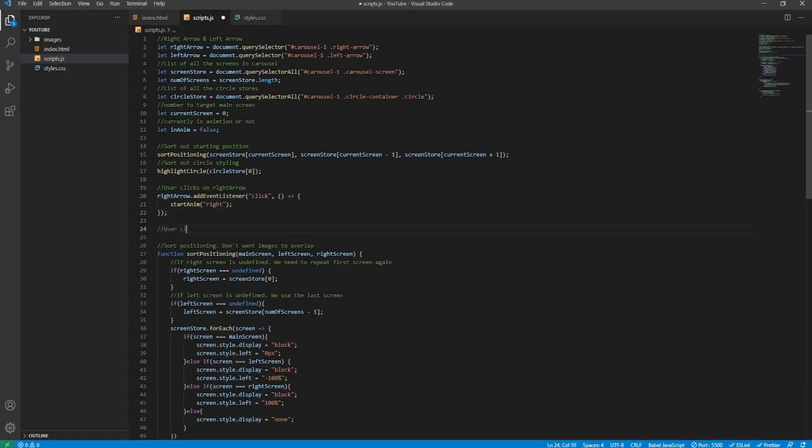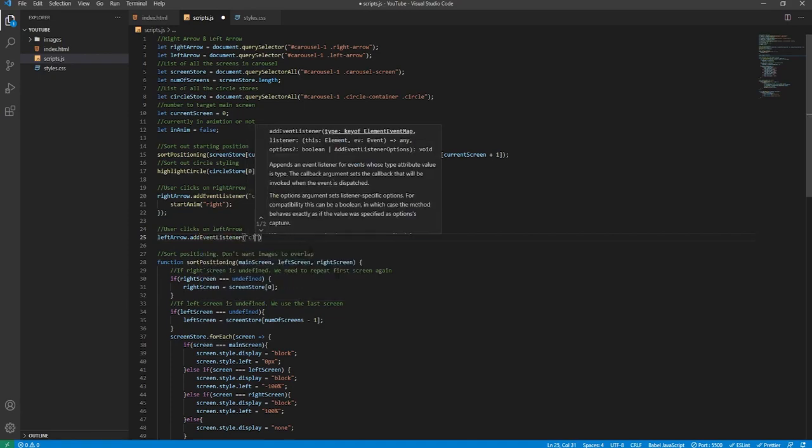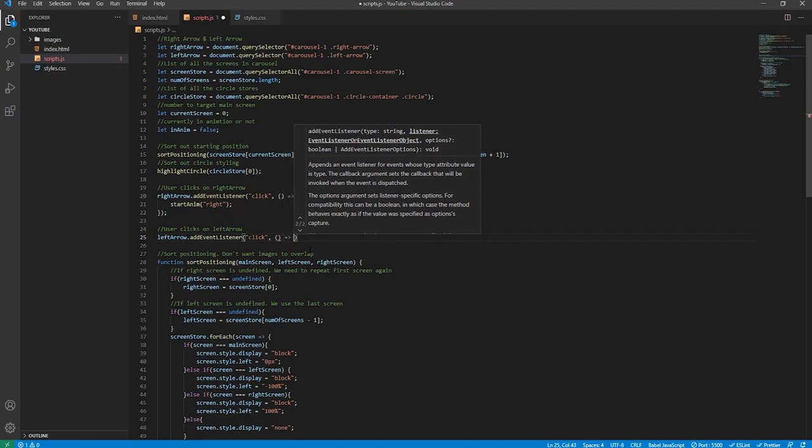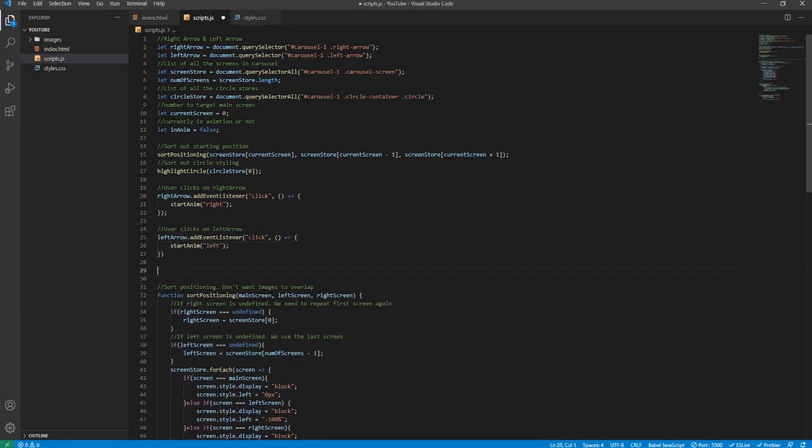So user clicks on left arrow dot add event listener, click, open up the callback method, start anim left like so. This is all good, and now obviously we need to create the start anim function, otherwise the code will break.